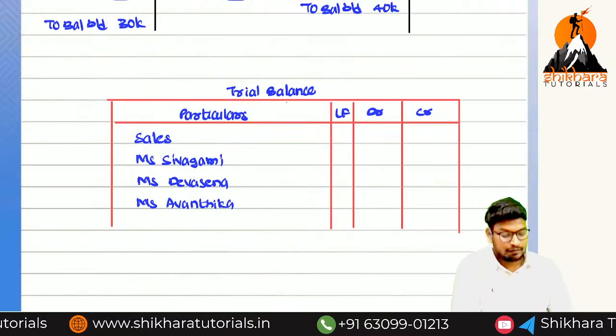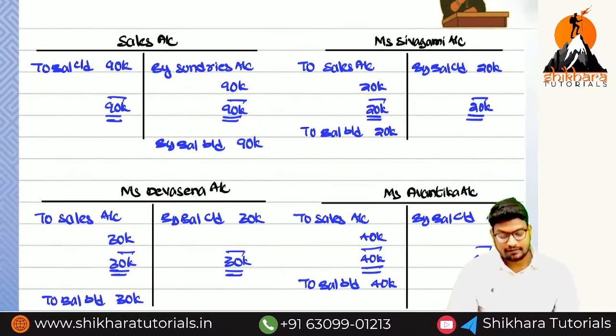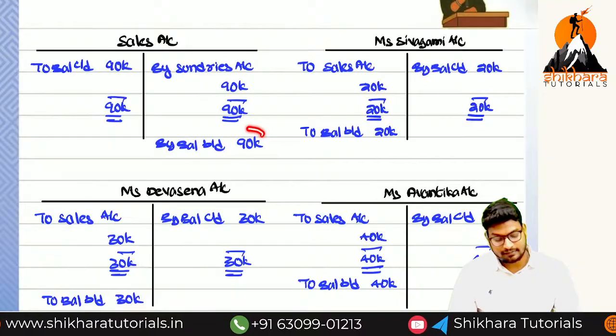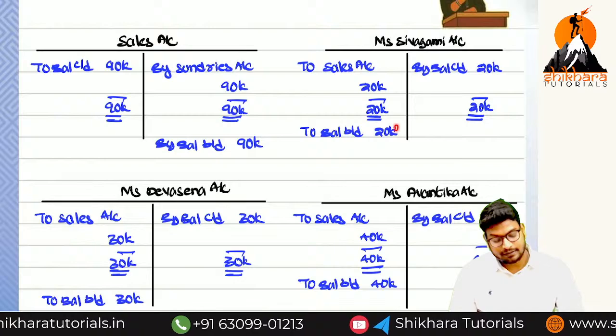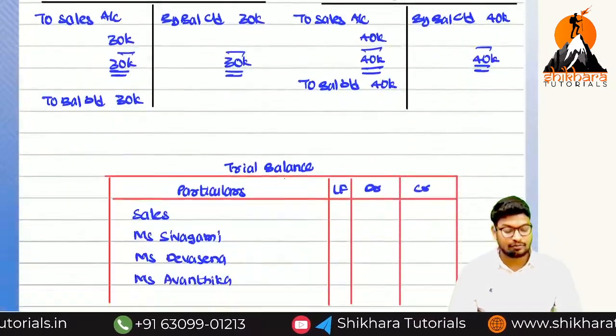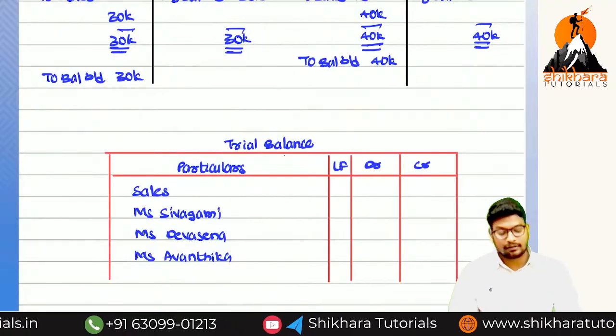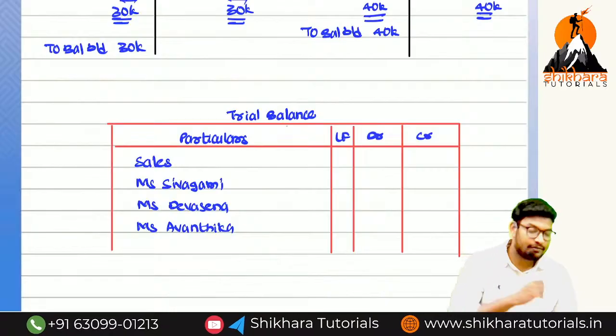What is that? So sales having which balance, ma? Credit balance, because the opening balance is available on the credit side. So next, Shivagami: the opening balance is available on the debit side. So that means sales will show the credit balance, and the remaining three accounts will show debit balances.